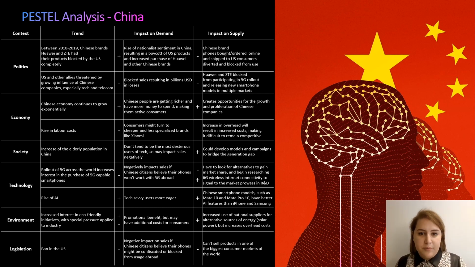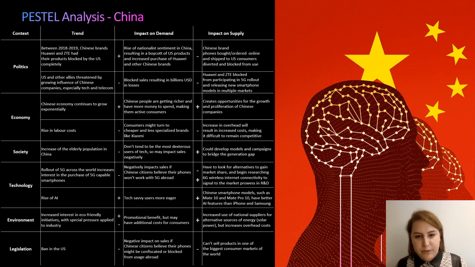However, the Chinese economy continued to grow exponentially, which meant that Chinese people had more money to spend, making them active consumers, and it continued to create opportunities for the growth and proliferation of Chinese companies. Unfortunately, at the same time, this reflected a rise in labor costs, which meant that there was a likely increase in overhead costs, often translated into increased costs for the final consumer, which would likely lead consumers to pursue cheaper